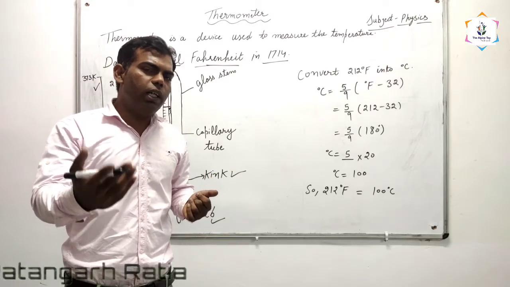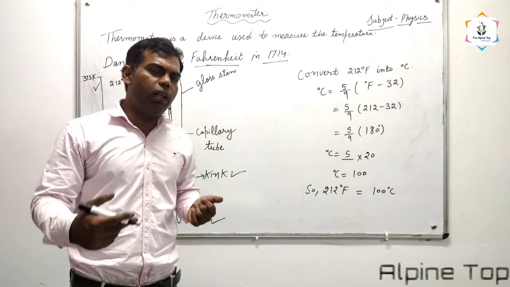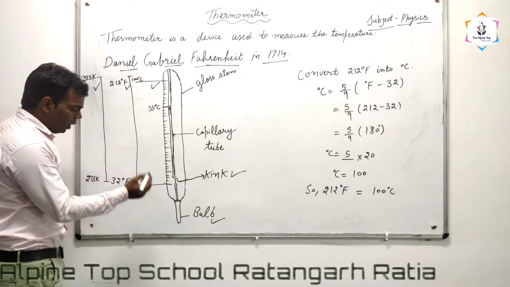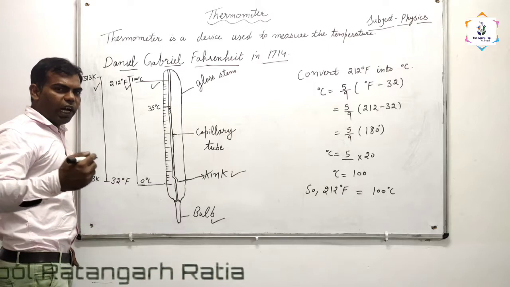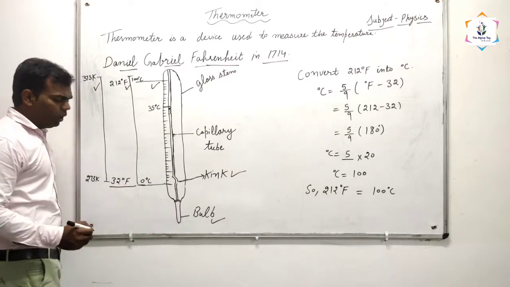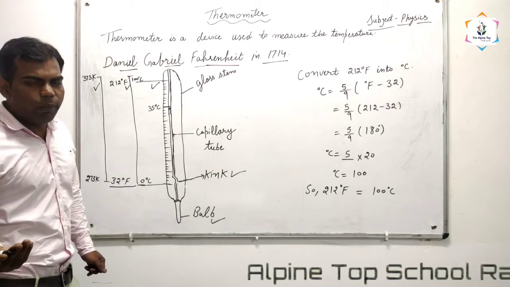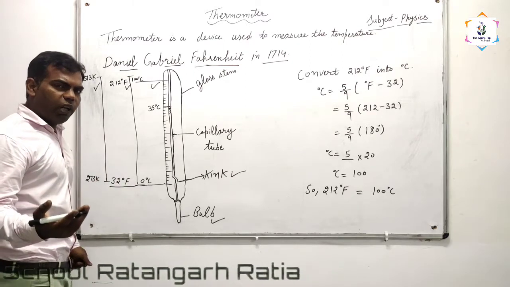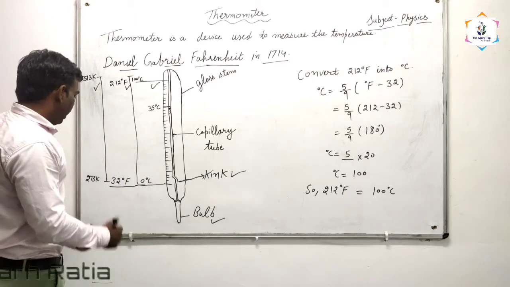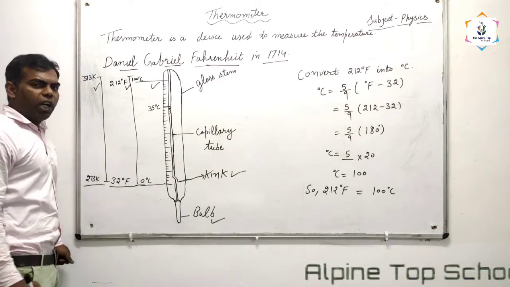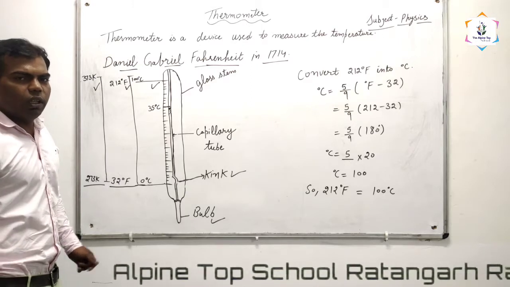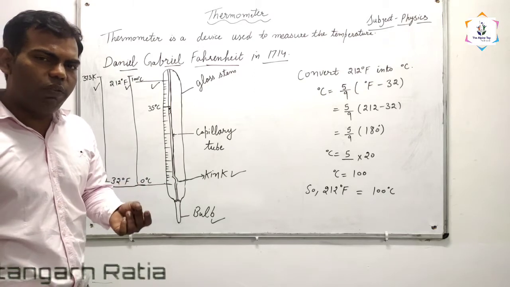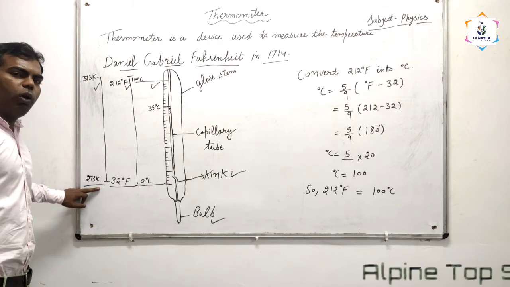How will we tell this temperature in degree Fahrenheit and Kelvin? The freezing point of water in degree Celsius is 0 degree Celsius, in degree Fahrenheit it will be 32 degree Fahrenheit, and in the Kelvin scale it will be 273 Kelvin.